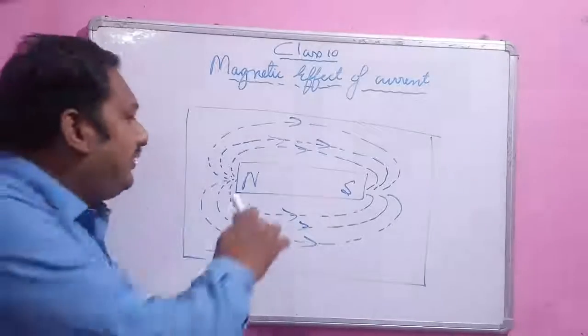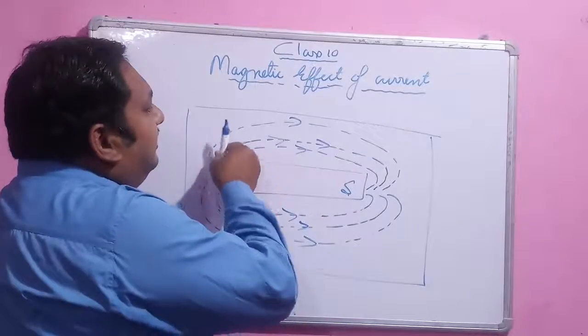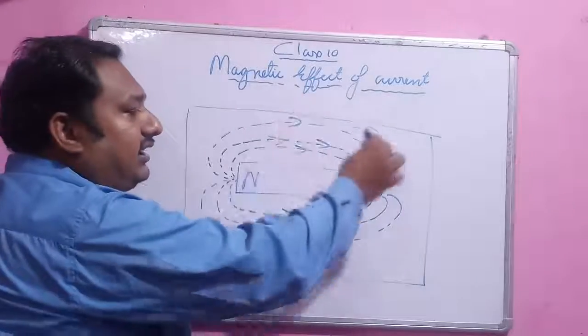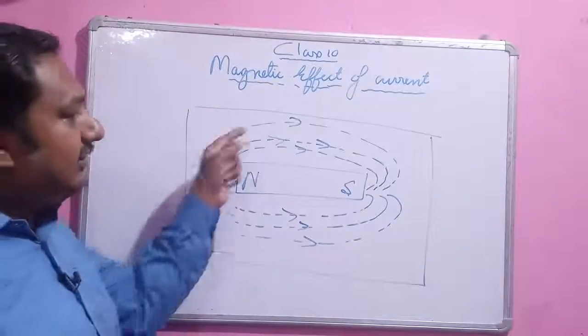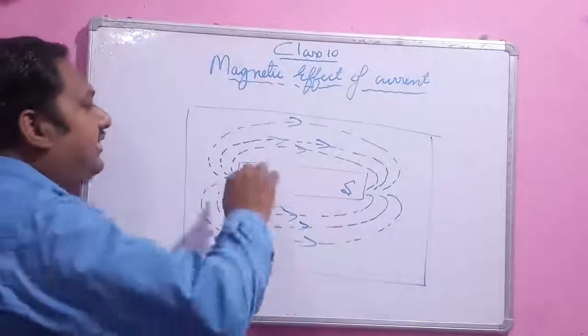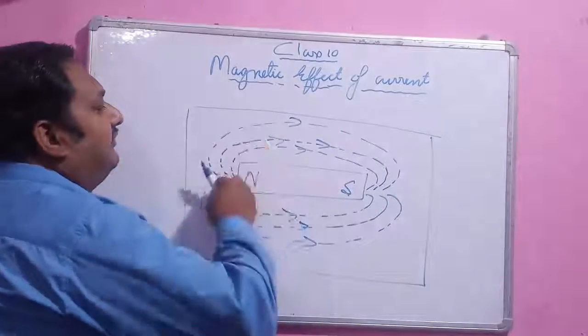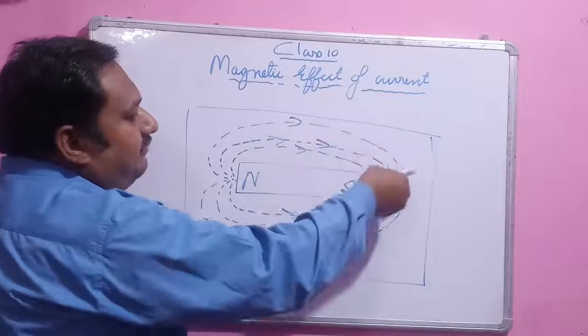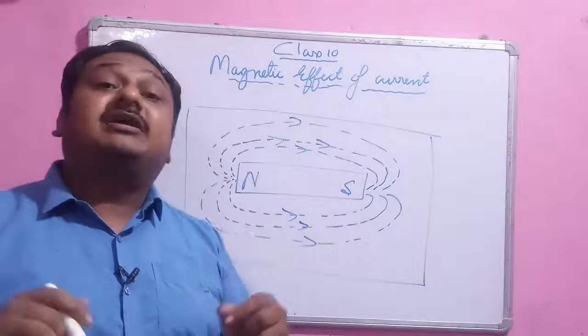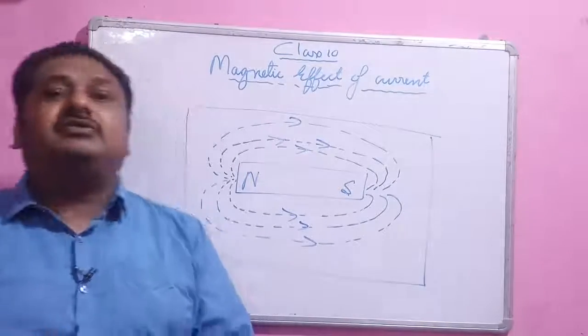If you move a compass here, the needle of the compass deflects in such a manner that it gives an idea of the magnetic field lines around the magnet. So if you have the compass, the needle deflects in such a way that it gives a good idea about the magnetic field lines in a magnetic field. So don't be confused, student.